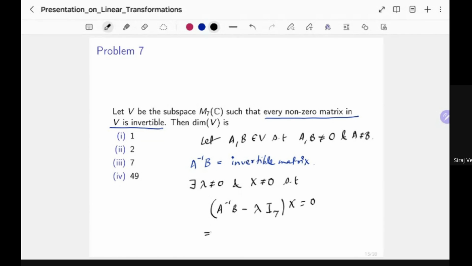I'm multiplying both sides of this equation by A. That gives me B minus lambda A times x is equal to 0.